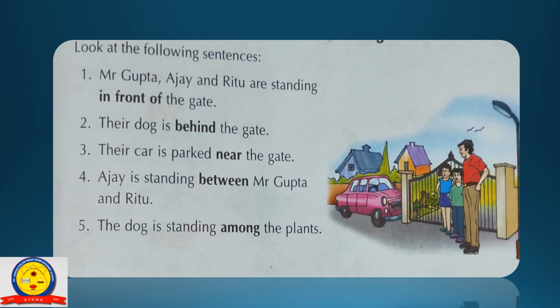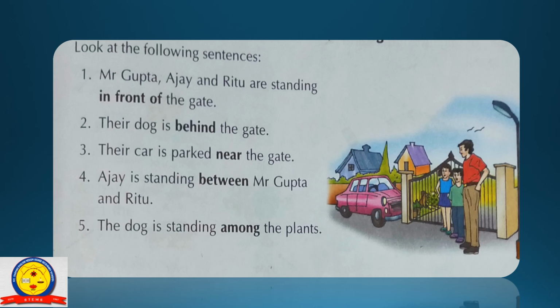Next, their dog is behind the gate. Behind is used to talk about a position that is partly or fully covered by something in front. So the word behind tells us the position or the place of the dog, that is behind the gate.